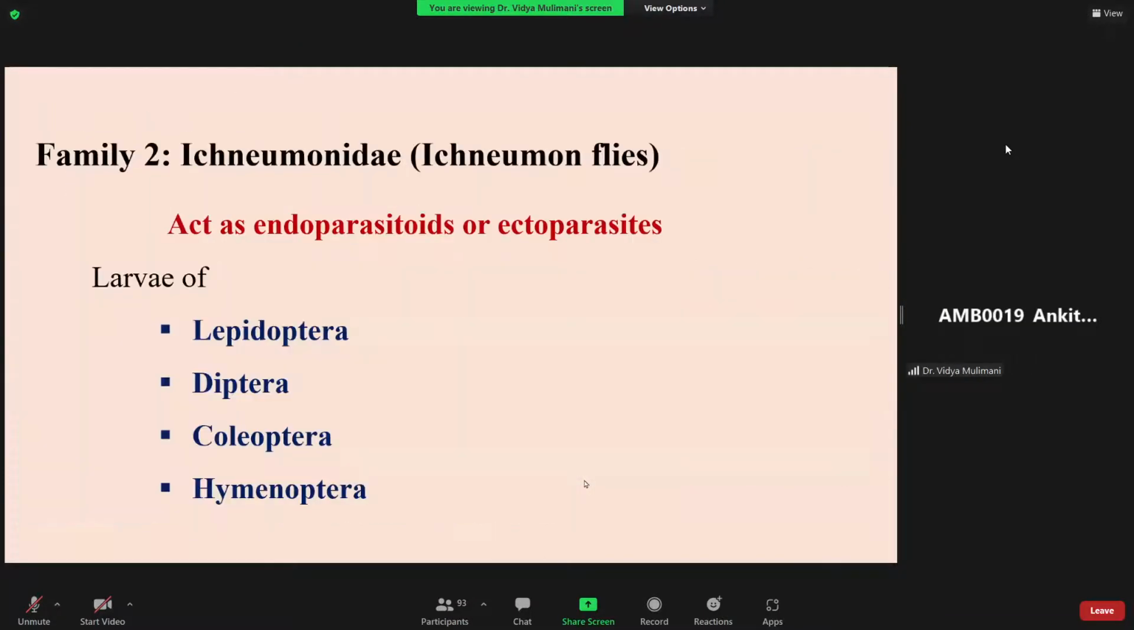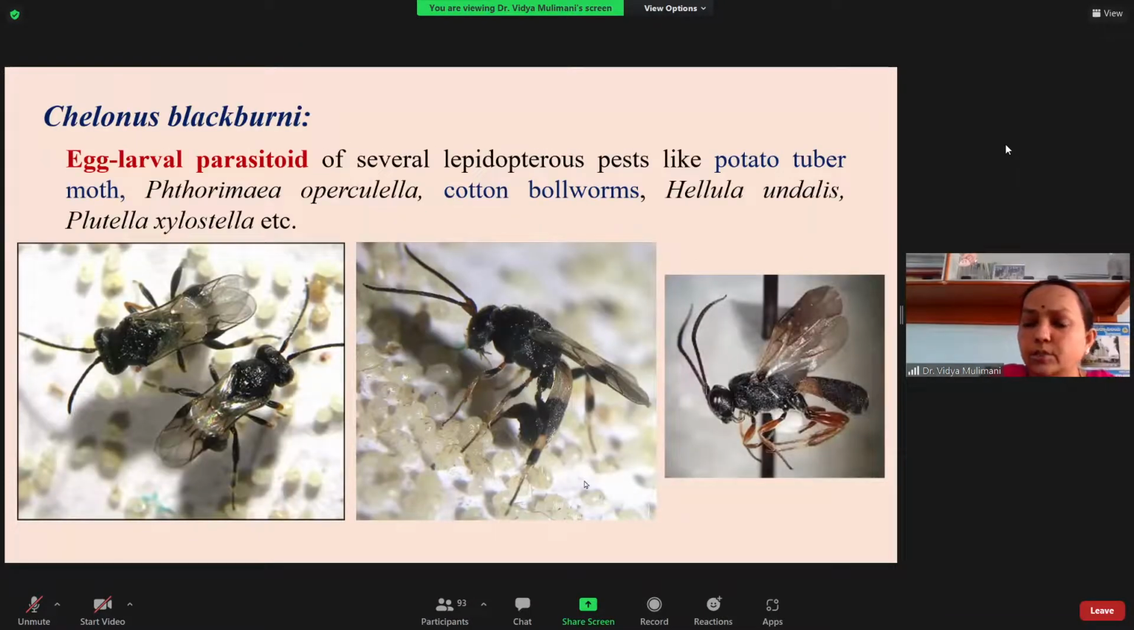So these are the examples for the Braconidae. The common examples you have to remember are Bracon brevicornis, and then Chelonus blackburni for the egg-larval parasitoid. And the other two examples I have told you about: Cotesia plutellae, which is a solitary endoparasitoid, you remember. Another is Cotesia flavipes, which is an endoparasitoid, but it is gregarious.